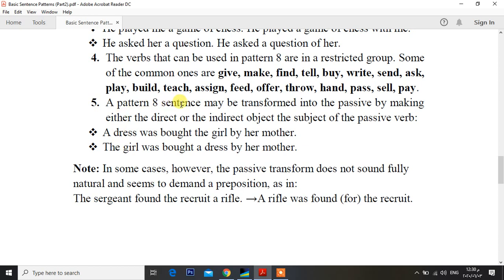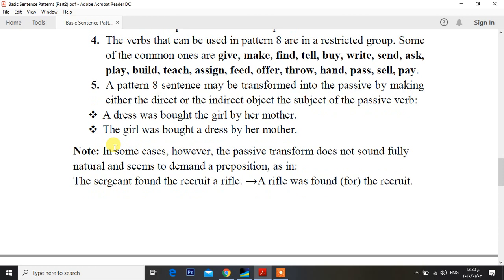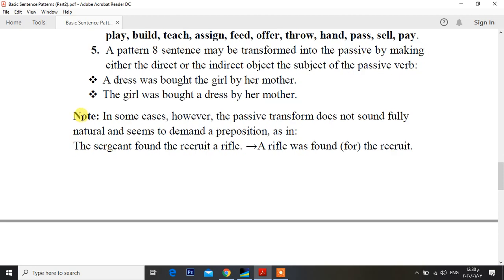In Pattern 8, a sentence may be transformed into the passive by making either the direct or the indirect object the subject of the passive. Here, the direct object becomes the subject, and here the girl, the indirect object, becomes the subject of the sentence. Here's a note.